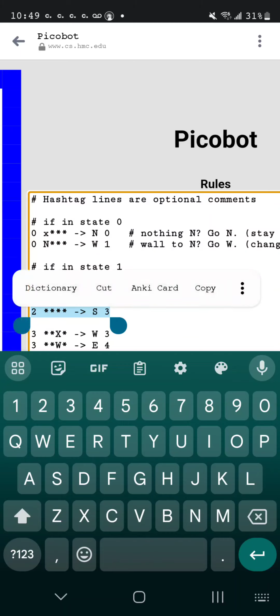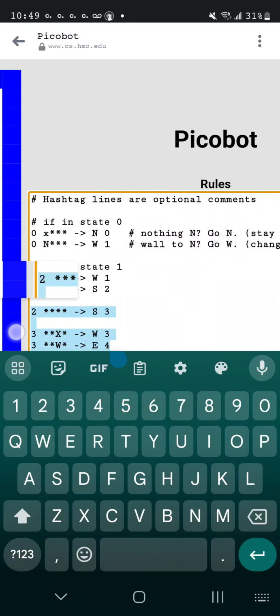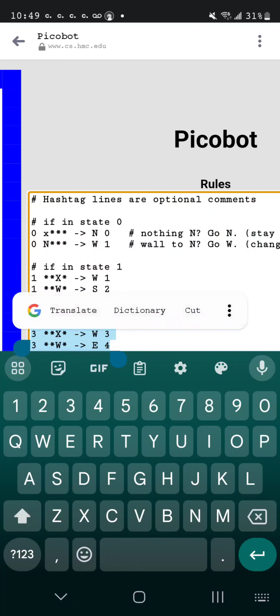It says, okay, remember number 3. So now the state is number 3 once it's moved 2 spaces to the south, and it says, okay, now if there's nothing to the west, move west. But if there is something to the west, move east, and remember the new number 4.